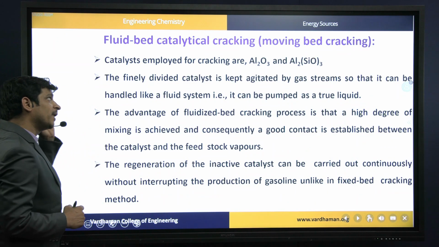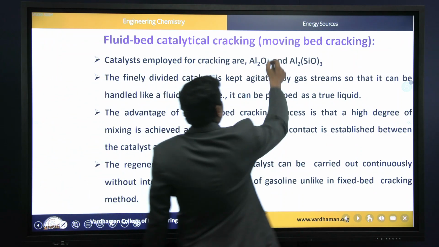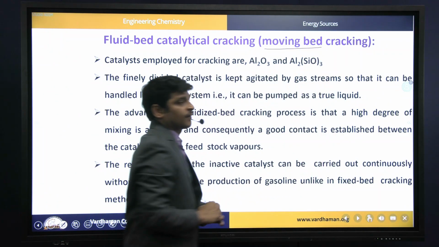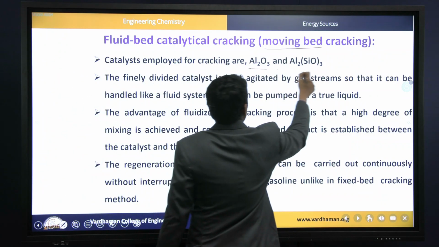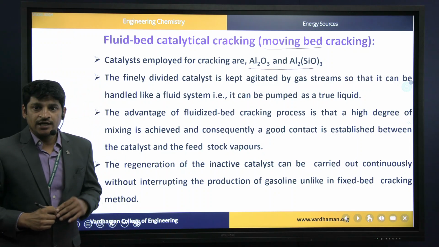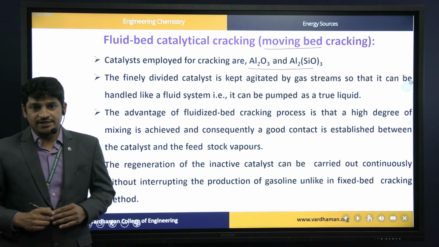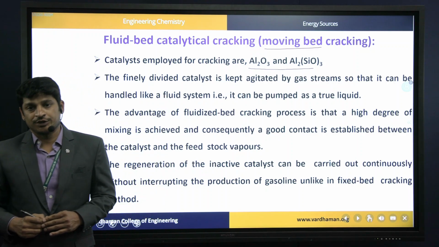So coming to fluid bed catalytic cracking. It is also called moving bed catalytic cracking. So here the catalyst used is alumina and aluminum silicates. So this is the catalyst used in catalytic cracking, alumina and aluminum silicates. In both types of catalytic cracking, the same catalyst can be employed.